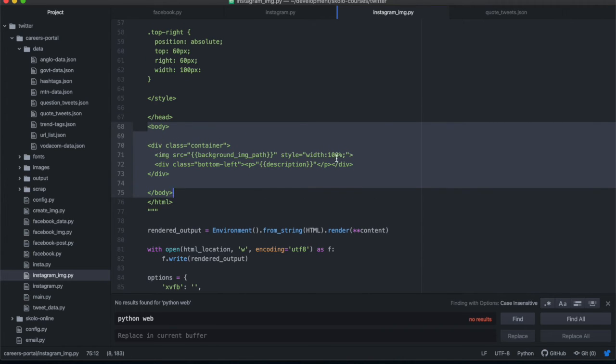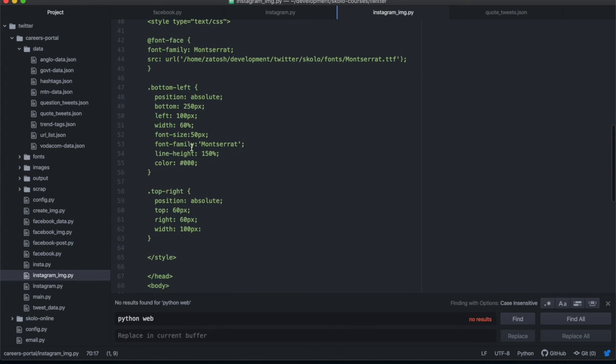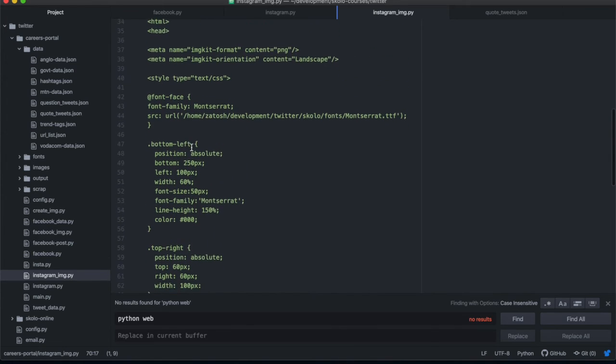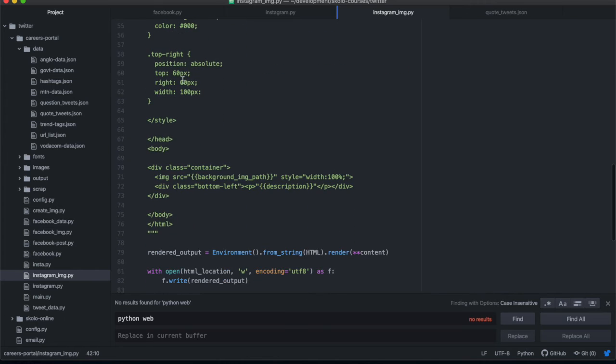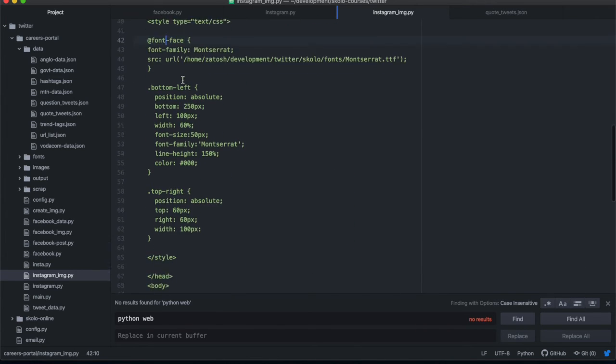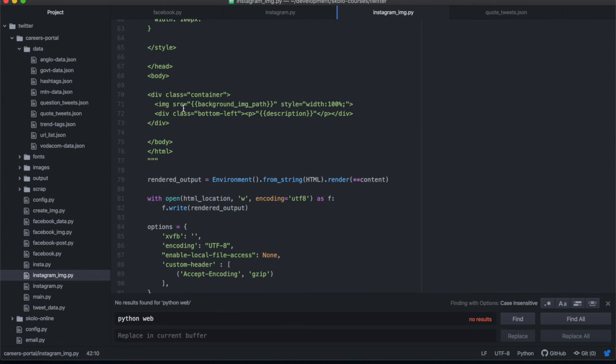And you just make sure that the style is 100%, and the class is container. So if you look at the class container, let me just have a look over there. Top right, font face. There's nothing that we're specifying in there for class container, but nonetheless, this is the background image.